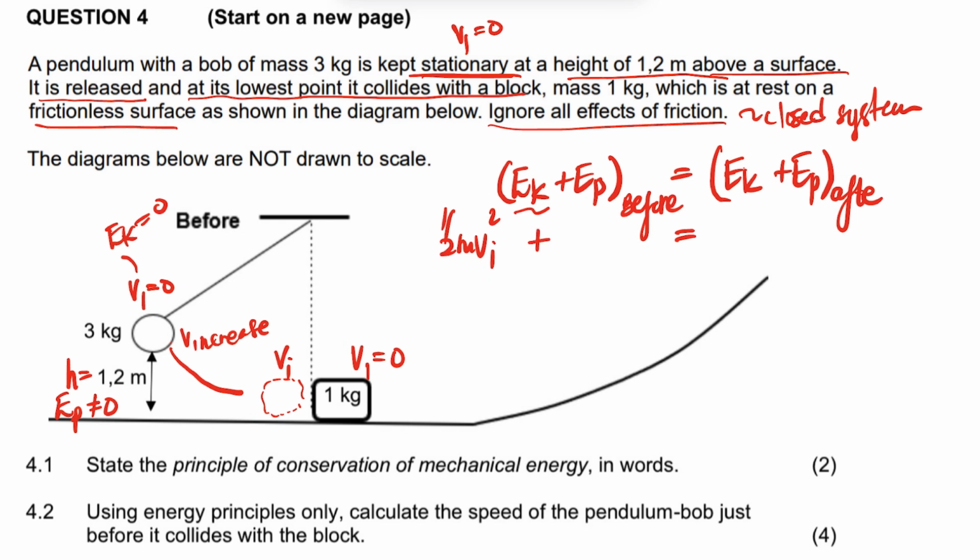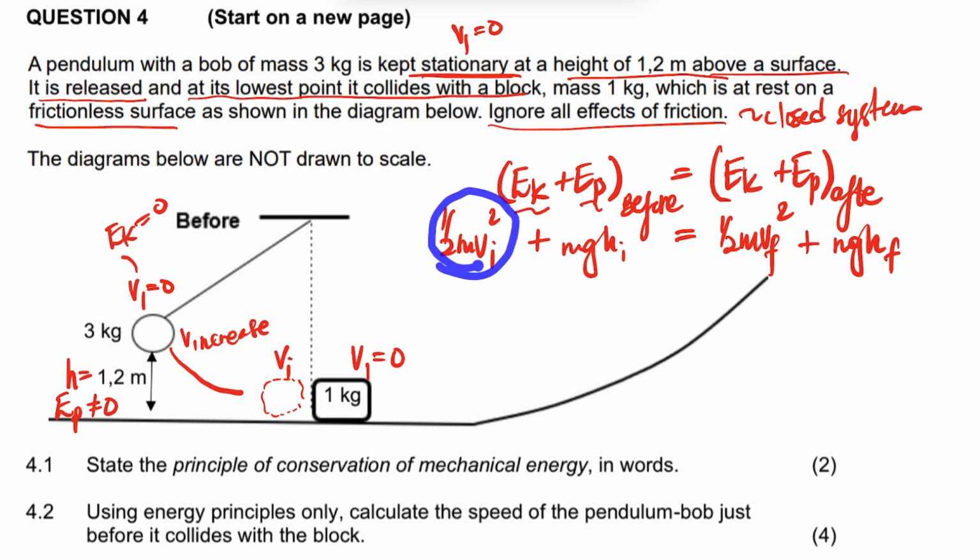And then plus the EP, it's mgh, right, which is the initial height, and then it's going to be half mv squared, that's the final velocity, plus the mgh final, right?